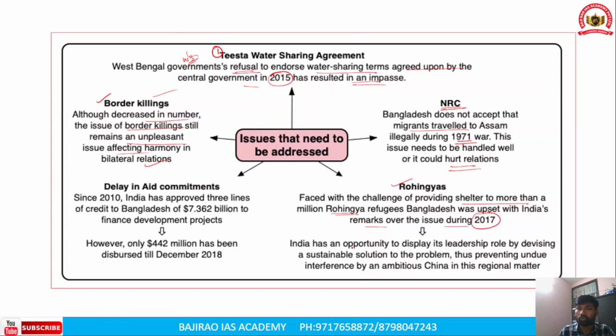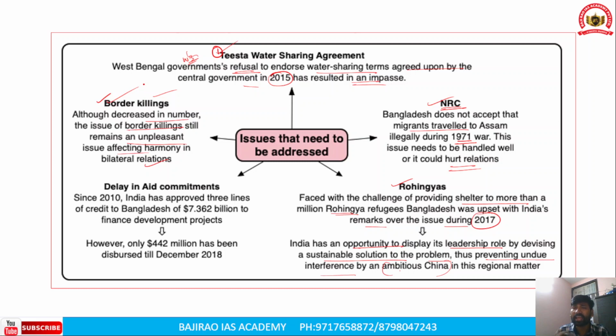India also has an opportunity to display its leadership role by devising a sustainable solution to the problem, thus preventing undue interference by an ambitious China, because China has been trying to make deeper inroads into India's neighborhood, particularly Bangladesh. So this is an opportunity for India to display its leadership role by devising sustainable solutions to existing problems, whether it is the Teesta water sharing problem, the NRC problem, or the border killings problem.